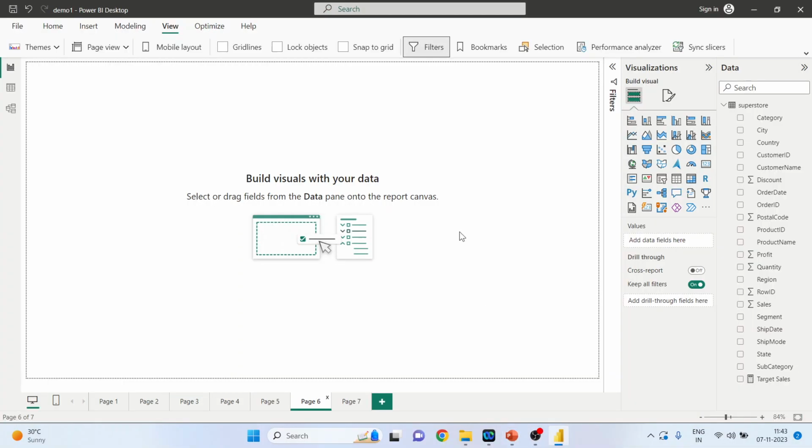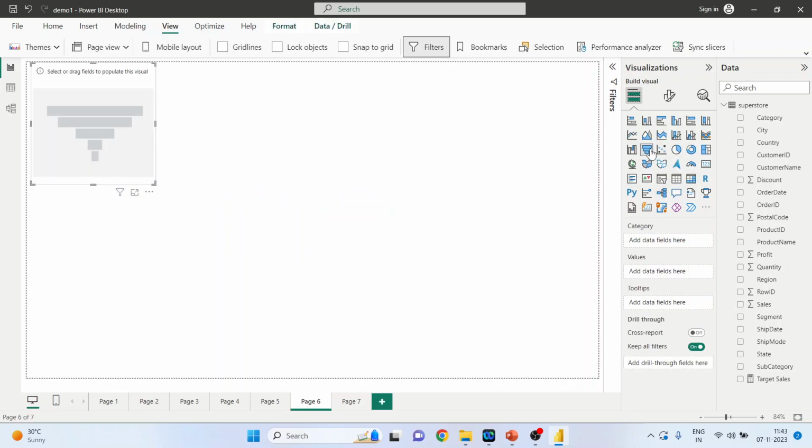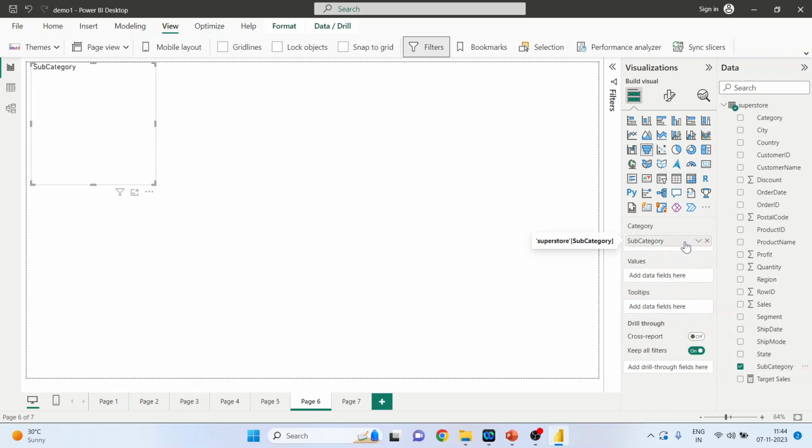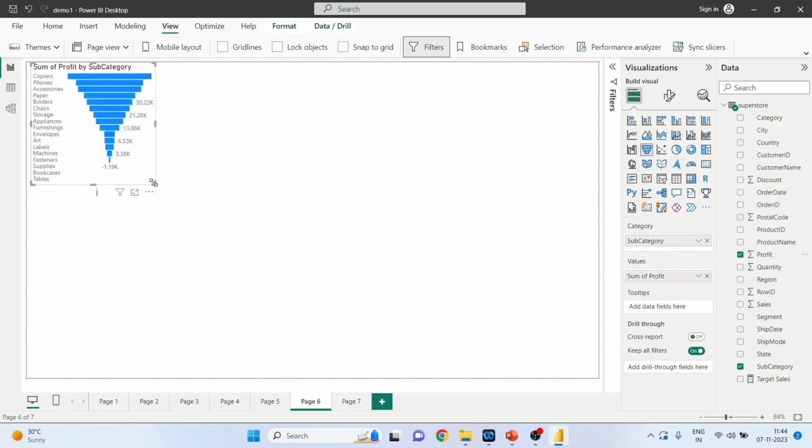We will create two visuals, one on page 6 and another on page 7. So on page 6, let's activate the funnel chart. In category, we will select subcategories. In values, we will select profit. Our funnel chart is ready.